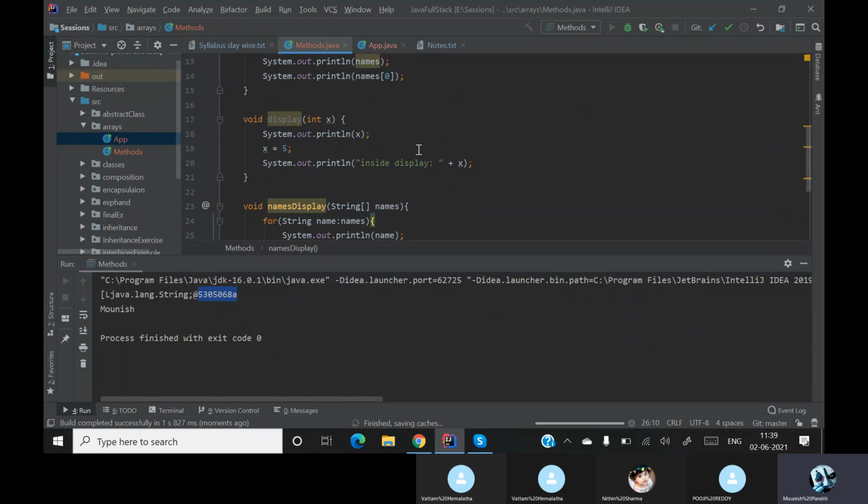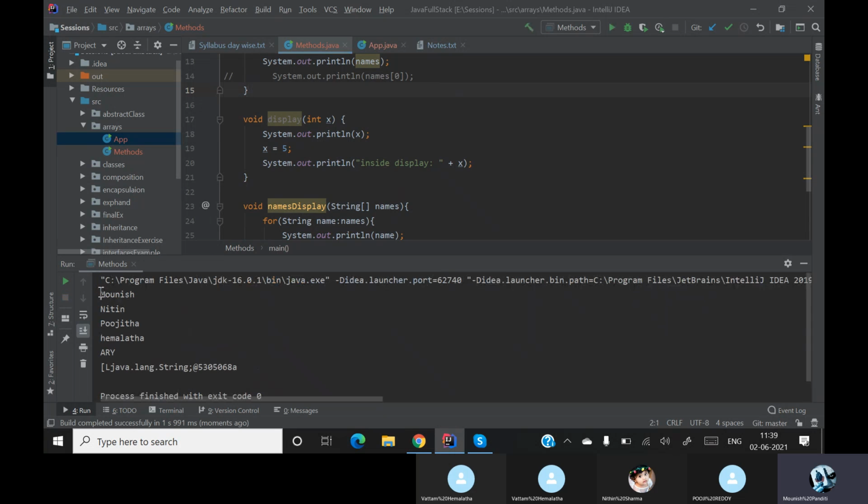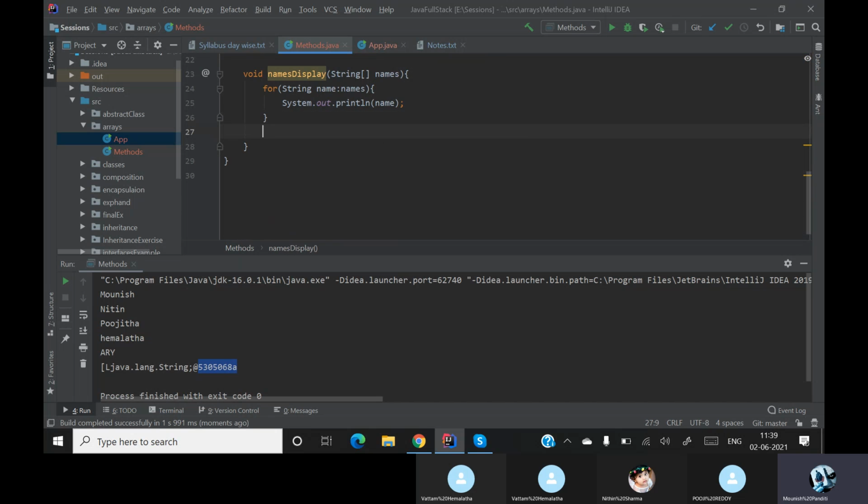Now when I run this, I'll just remove this for a second and I'll run this. If you see over here, we are getting the list and then we are getting the address. I'll comment out the address also. Now in this display, what I'm doing is I am taking names[0], which is Monish, and I am transferring it to PVM.